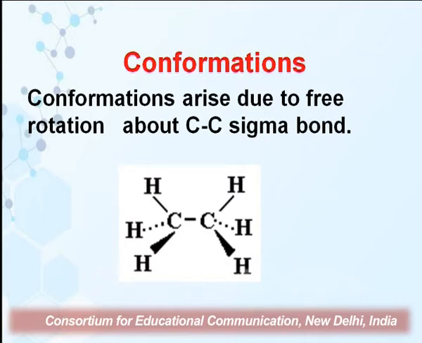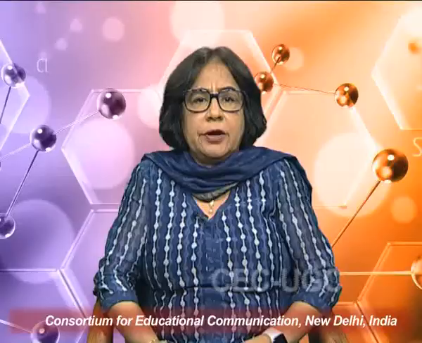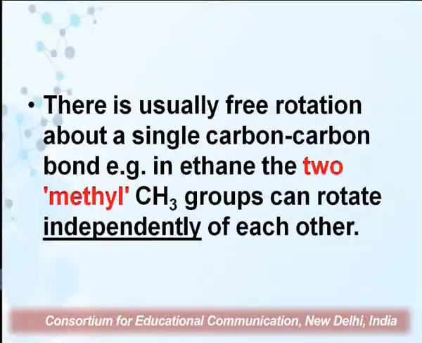Today we shall be discussing diastereomers in detail, that is geometrical isomers. But before we proceed further, let us first see what conformations are. Conformations arise due to free rotation about a carbon-carbon single bond. And when I say that they arise due to a carbon-carbon single bond, here you can see a sigma bond. Here the rotation is free, that is in the ethane molecule. And because of the free rotation about the sigma bond, there will be infinite arrangements.